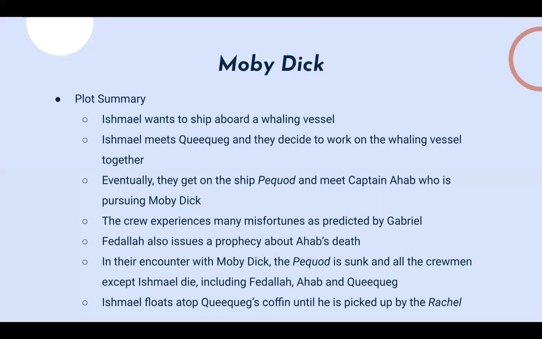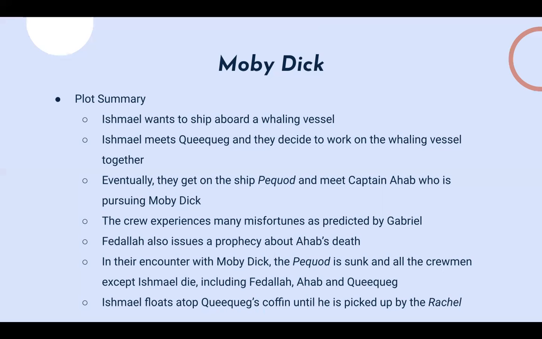After that, Fedallah makes a prophecy in regards to Ahab's death. He basically says that Ahab will first see two hearses, and the second will be made of American wood, and that he'll be killed by hemp rope. That's a huge clue, that he'll be killed by hemp rope. You might hear that a lot in Moby Dick toss-ups.